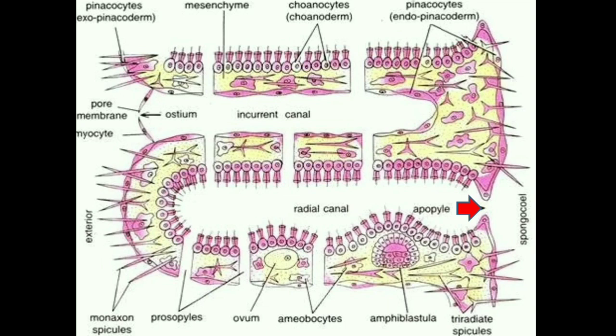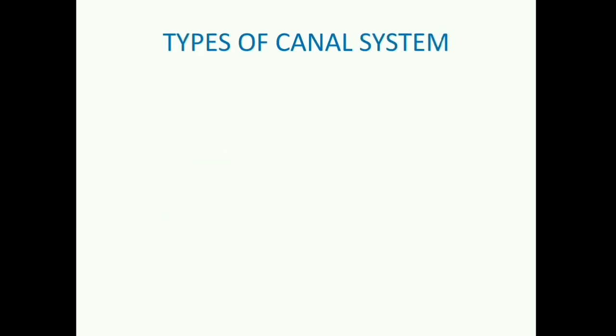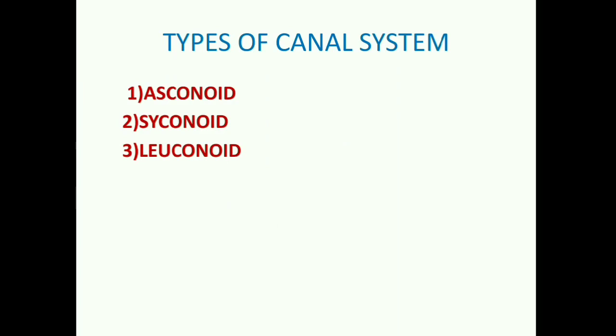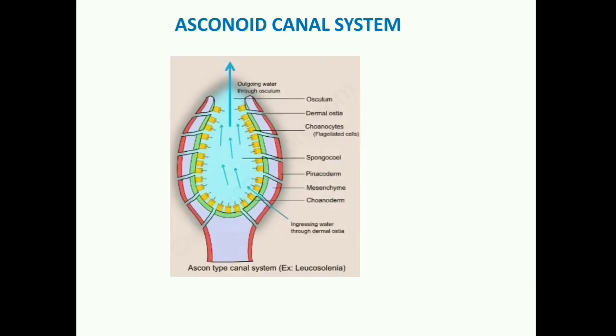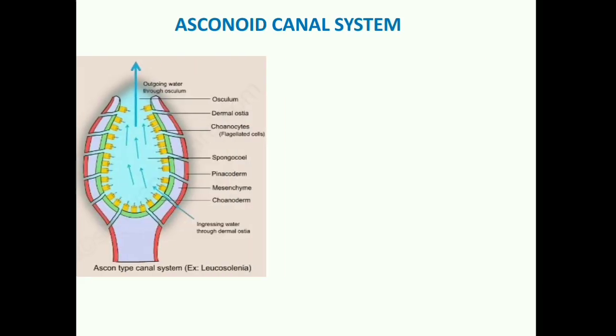Now let's talk about what are the types of canal system. If I say regarding types of canal system, there are three types of canal system found in sponges. The very first one, asconoid, second syconoid, and third is leuconoid canal system. What is asconoid canal system? Asconoid is the simplest type. It is the system which is found in primitive sponges. You can see in the diagram.